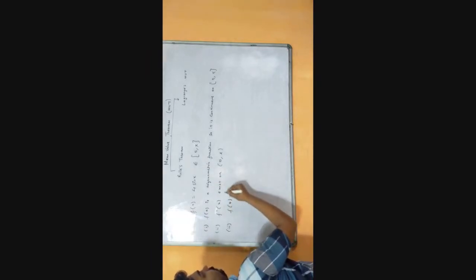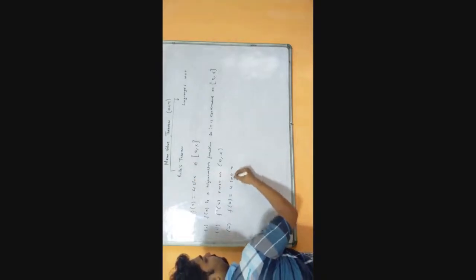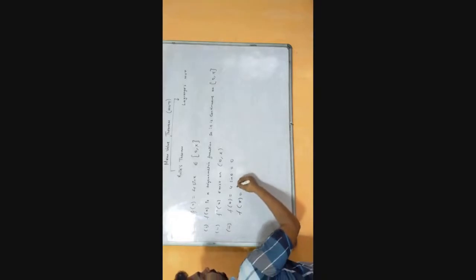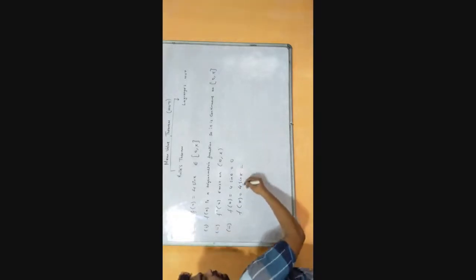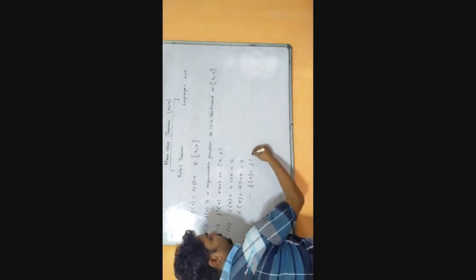So we will be substituting the value of x here. That means 4 sin 0, and sin 0 is 0, so 0 into 4 is 0. f of pi means 4 sin pi. Sin 180 is also 0, 0 into 4 is 0. So therefore f of 0 equals f of pi.